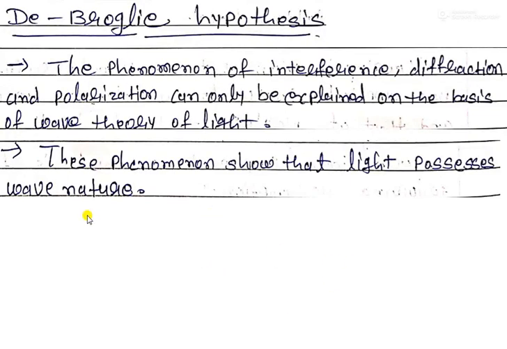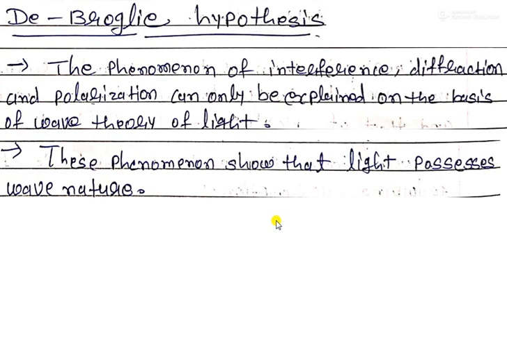Hello students, today we are discussing our next topic from modern physics, which is the de Broglie hypothesis. In the last lecture I explained what the Planck hypothesis, Wien's law and Rayleigh-Jeans law are. So our next topic is the de Broglie hypothesis, which you already partly understand.